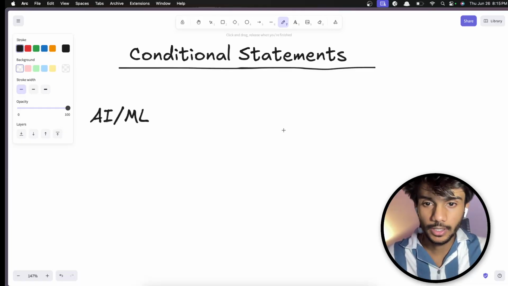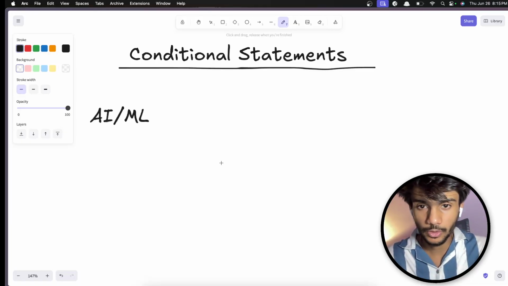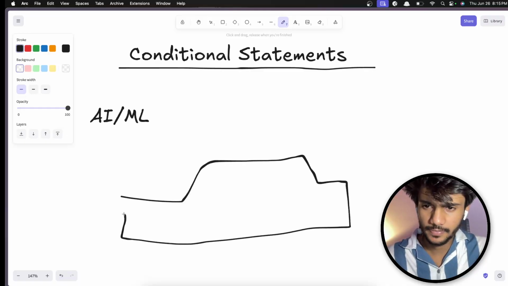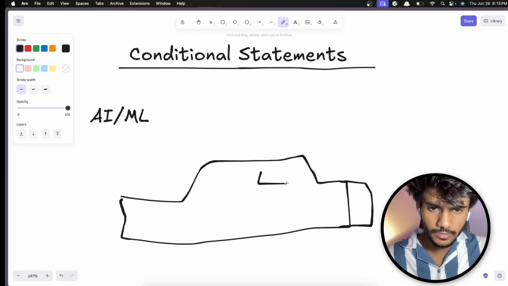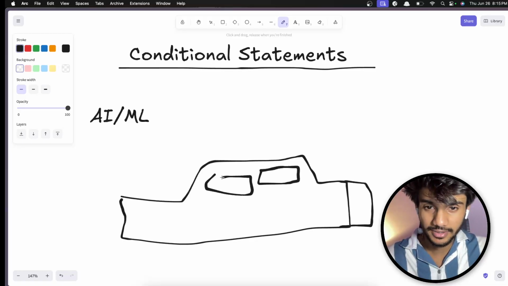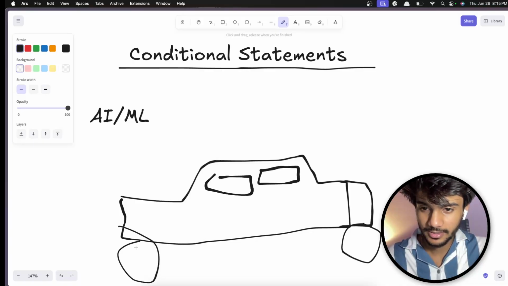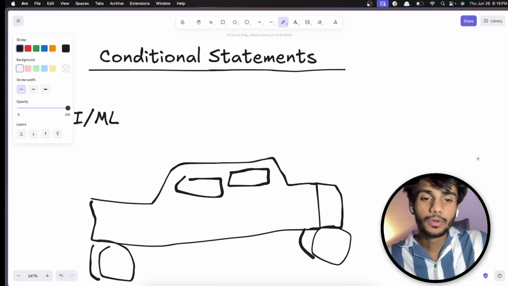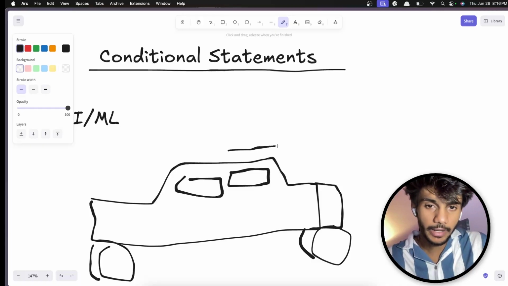So let's suppose maybe you are riding a Tesla car. Your Tesla car is programmed in a way, so you know what is Tesla. It's an EV vehicle that can run by its own. I know I'm bad at drawings, but this looks like a fish more than a car. Wait, now this looks like a car. Okay, I'll make it more round. I'll make another tire and another tire. So for a Tesla car, let's suppose the Tesla car is going by itself.